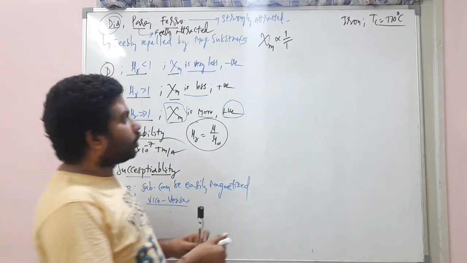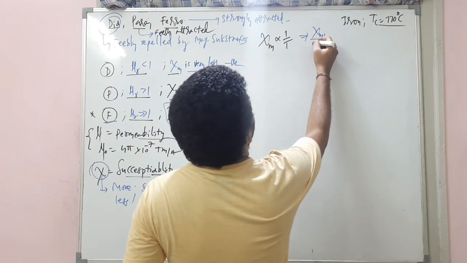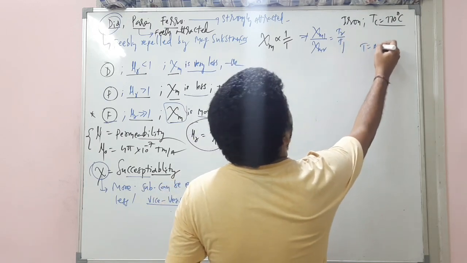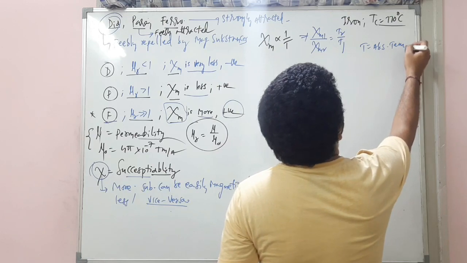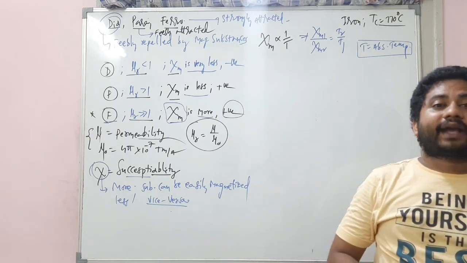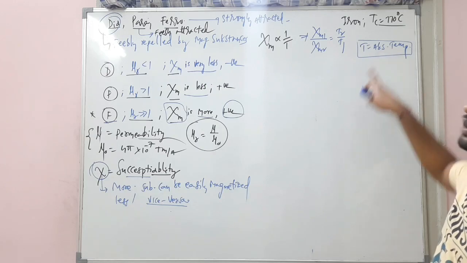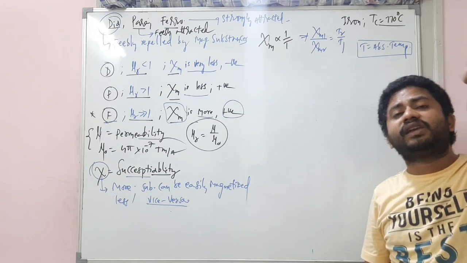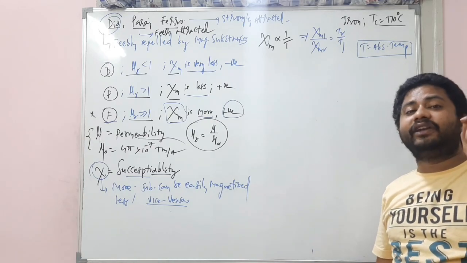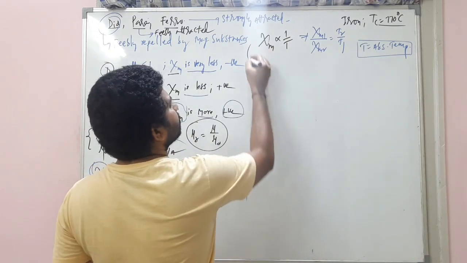Right? Now, look at this. I can write Xi m1 by Xi m2 is equal to T2 by T1, where T is called absolute temperature, my dear students. You should never substitute the values in degrees Celsius, because according to the experiment, these T values are absolute temperatures. The temperature must be in Kelvin only. Okay? Clear? Kelvin only.